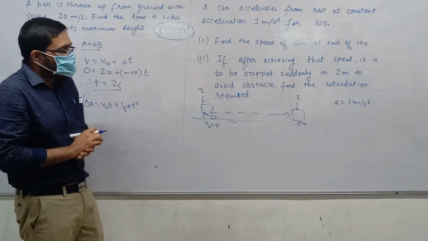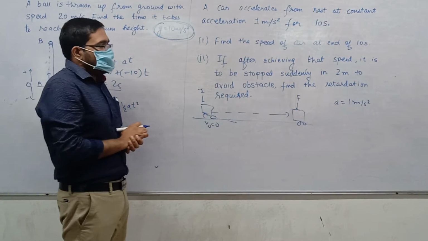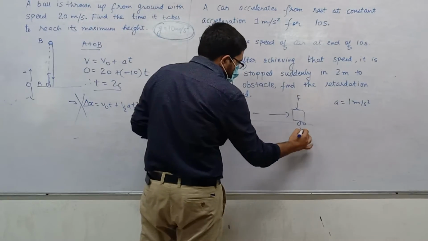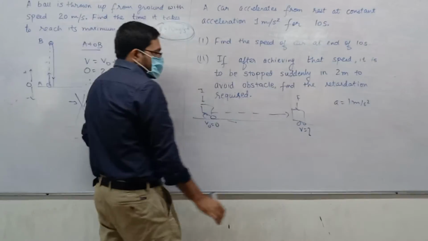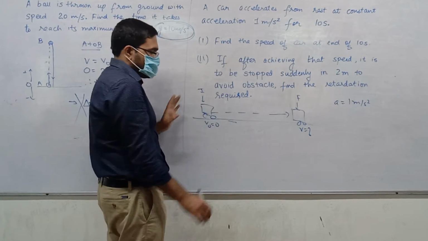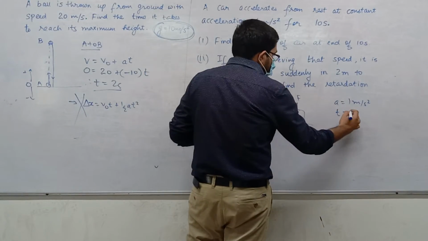What do we want to find? Speed at the end of 10 seconds. Means we have to find velocity first. This is initial and final. Time interval is 10 seconds.